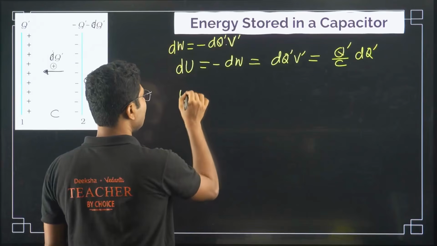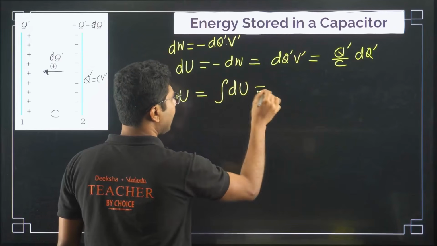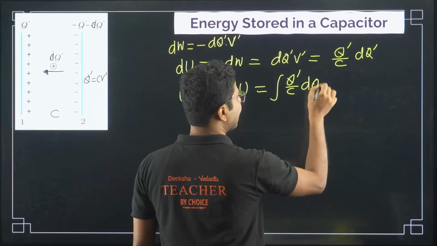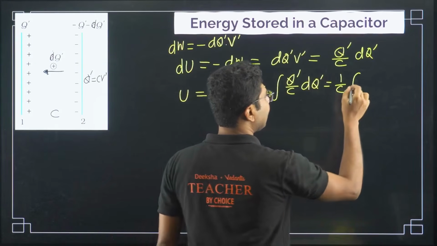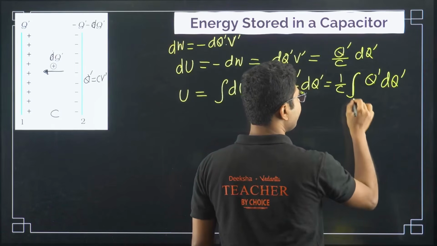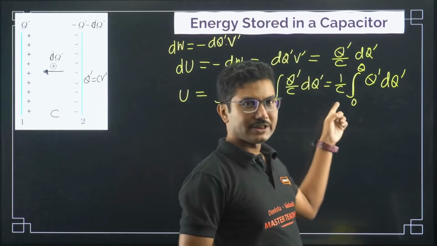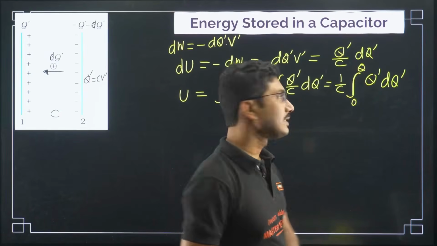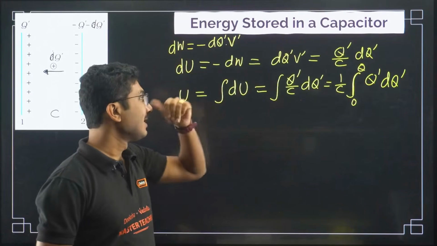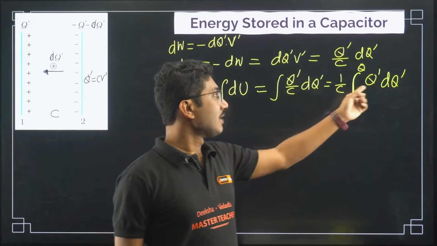So what is the total energy stored? Total energy stored, U, is basically integral of dU, right? Or integral of Q dash by C dq dash, or 1 by C integration of Q dash dq dash from 0 to the charge Q, right? From 0 is the initial charge when it is uncharged, and Q is the final charge, so you are charging it. So I already told you how to do the integration. This is called definite integration. So in definite integration, you have to do the simple integration first, x dx. So this is the format of x dx.